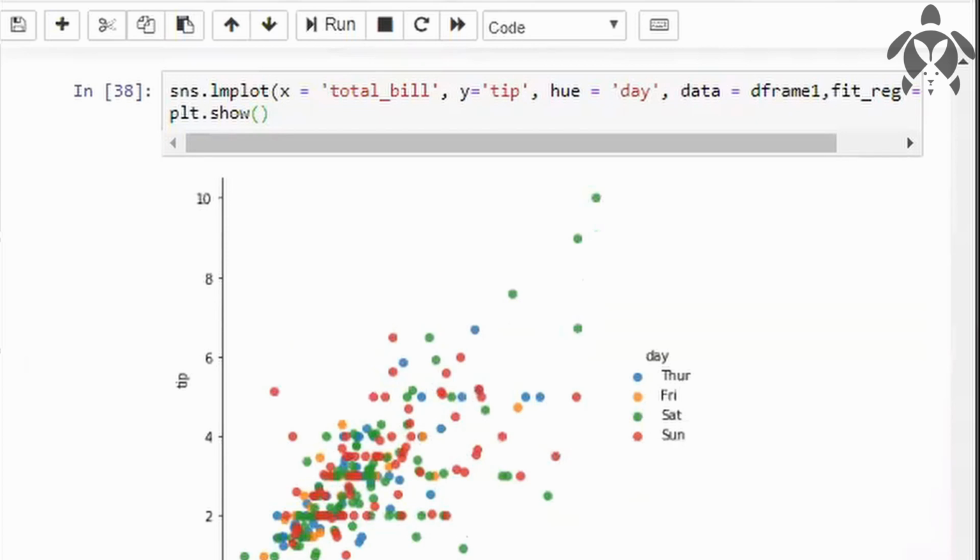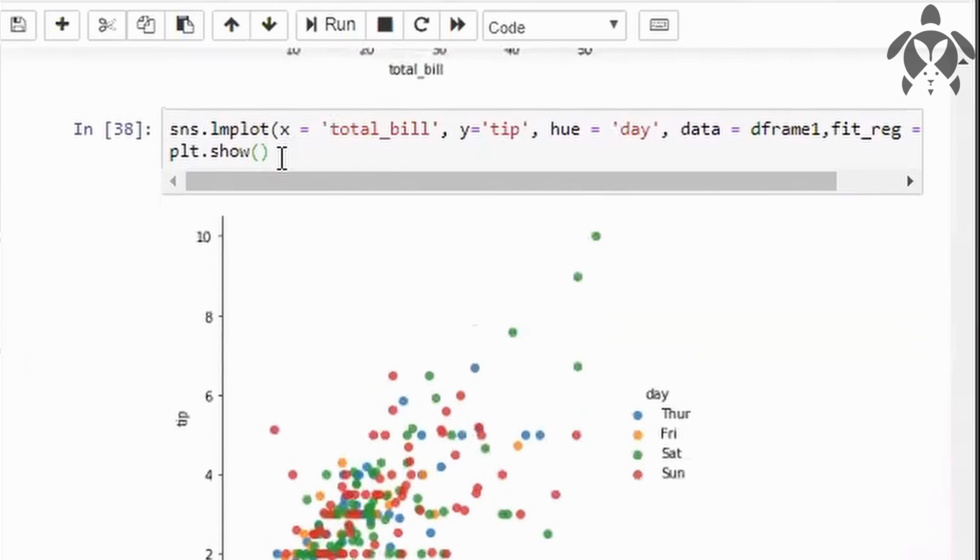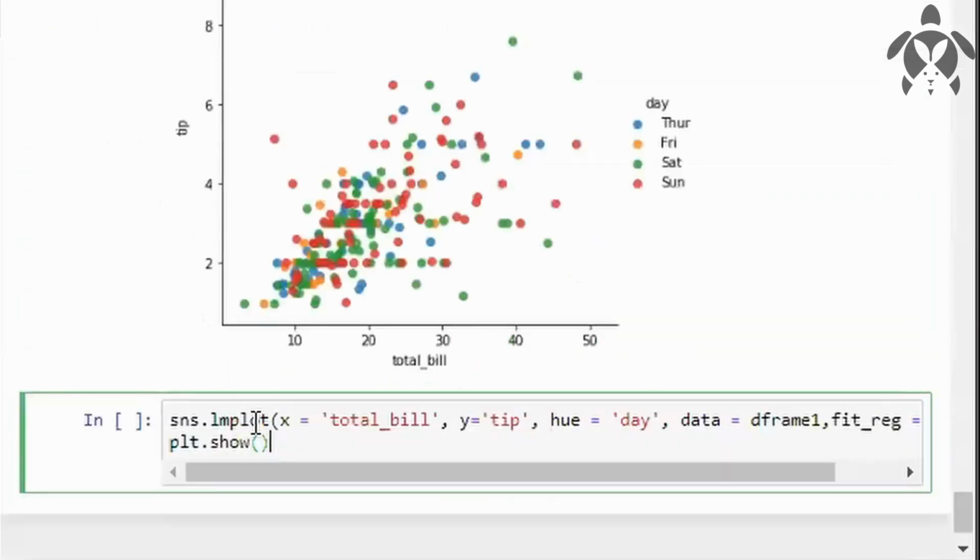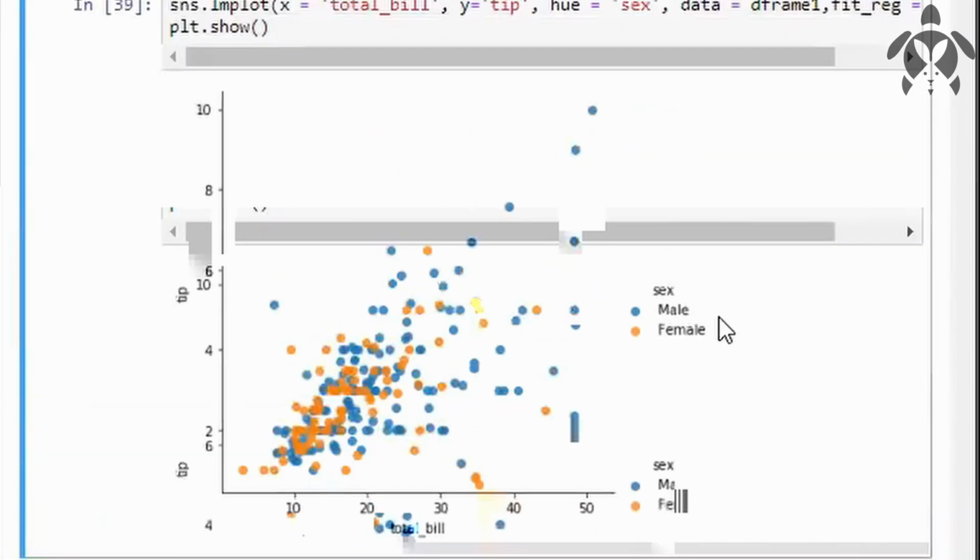And suppose you want to segregate using gender, using male and female, so instead of day in hue, you can give gender. Gender is represented as sex here, so that's why I give sex as is. Now you can see it is segregated in the form of male and female.